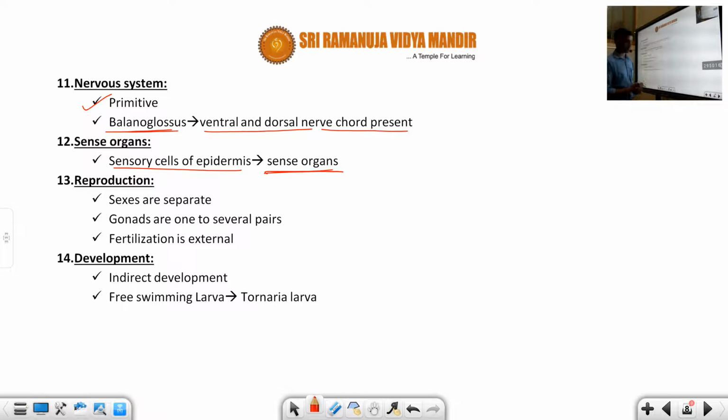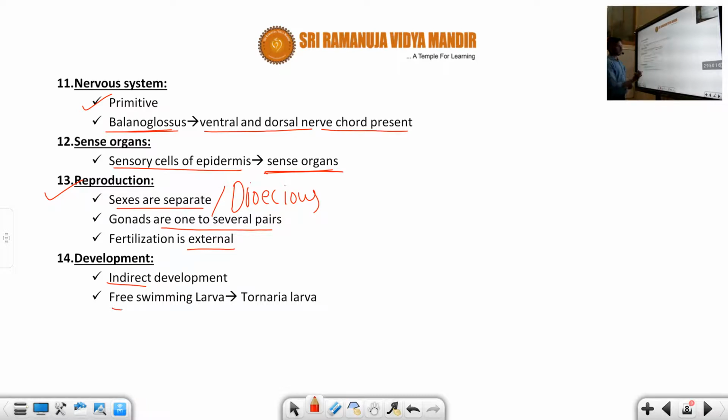It also represents the sense organs. Okay, and coming to a very important point, reproduction. The sexes are separate here, students. That's why we call it dioecious. Here the gonads are one to several pairs. The fertilization is external. Coming to the development, there is indirect development. That means indirect development definitely has a larval form that we will observe.